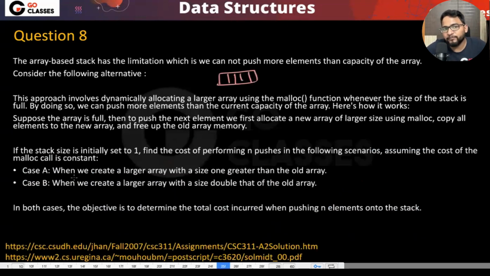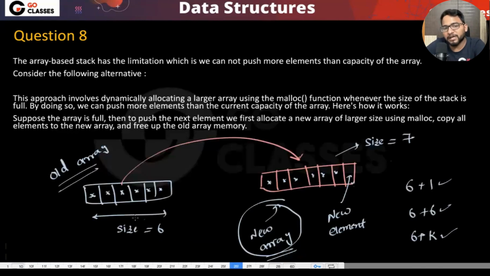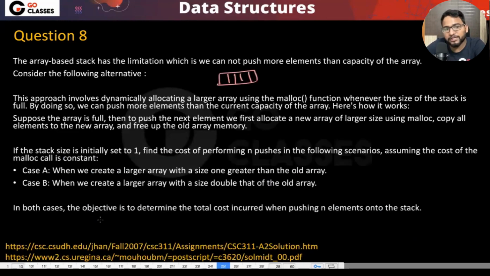Case A is saying that when we create a larger array with a size 1 greater than the old array, you create a new array, but the new array size is just 1 greater than the previous array. Case B is saying when we create a larger array with a size double of the old array, which means whatever is the earlier size, I will be asking for the empty space which is double the previous array. So there are multiple cases. In both cases, the objective is to determine the total cost incurred when pushing n elements onto the stack. That's interesting, right?